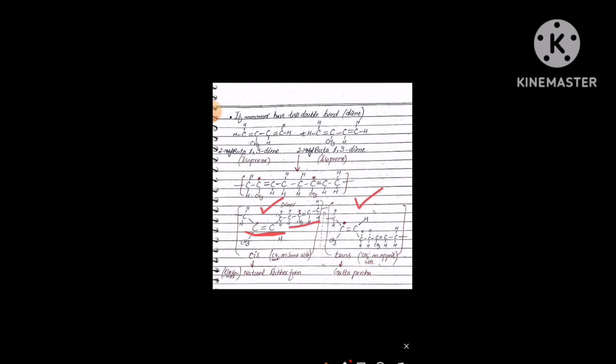This is only a long chain. We have no concern with the long chain. We have to focus on this CH2 group and this CH2 group. If this CH2 group is present on the same side above the plane of the carbon-carbon double bond, that is, if the same group is present on the same side, it is said to be cis, while if this CH2 and this CH2 are present on opposite sides, it is said to be the trans form. And it is of elastomer nature, and we use this cis form for the making of natural rubber, while the trans form is used for the preparation of gutta percha.